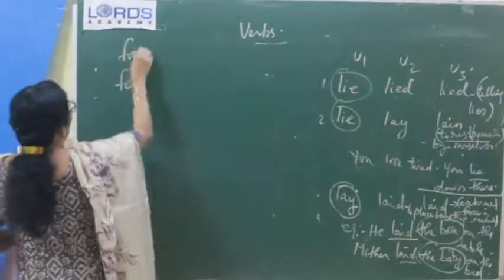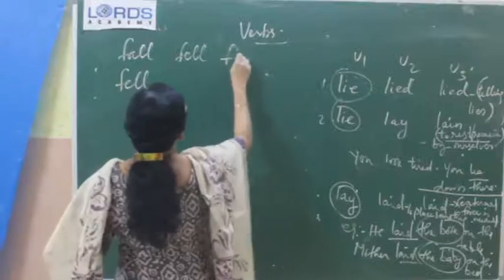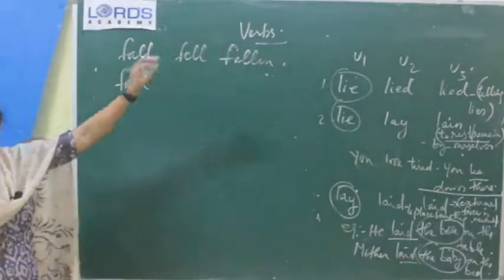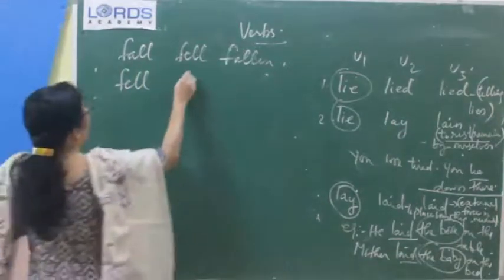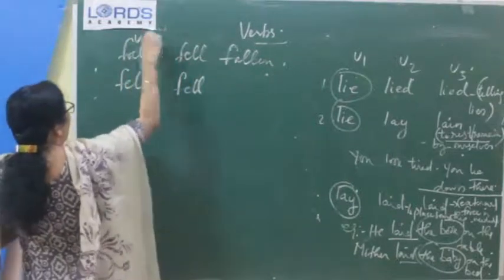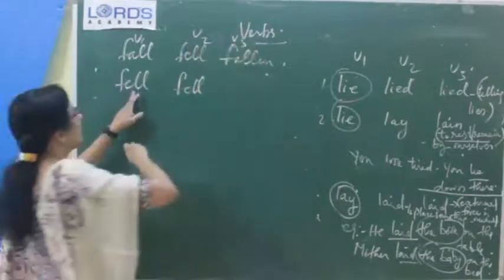First one, fall, fell, fallen. Okay, so this is the normal one. I fell from the bicycle. Okay, that is the normal meaning that we have studied. And one more is there where V1 is fell. Normally V1, V2 is fell, but here V1 itself is fell.